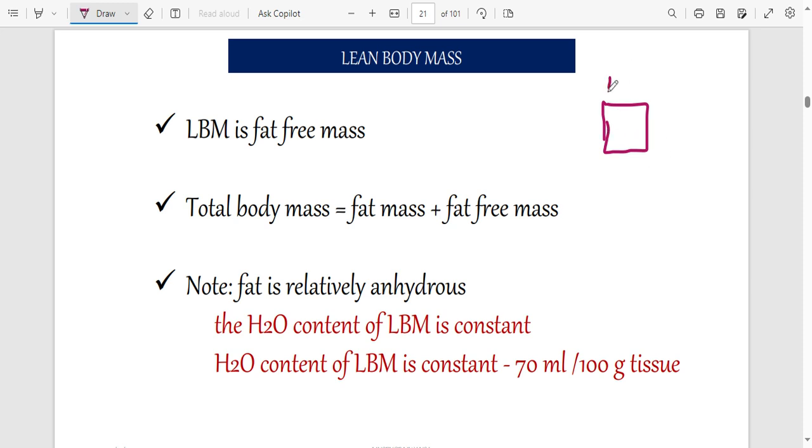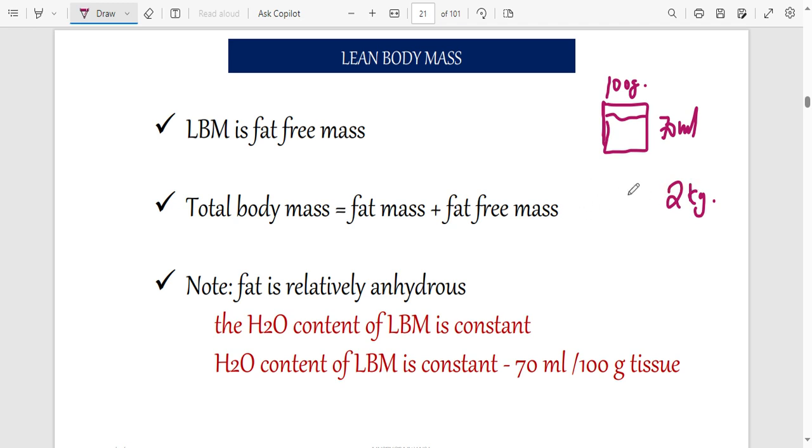So if I get, let's say this is 100 grams of a tissue from the body, it has no fat. If it does not have any fat, it means that of every 100 grams of tissue that I get, it is going to have 70 mils of water. Of every 100 mils of tissue that I get, you are going to have 70 mils of water. Let's say I get 2 kg of tissue. How much water is going to be in this one, if it does not have any fat in it?